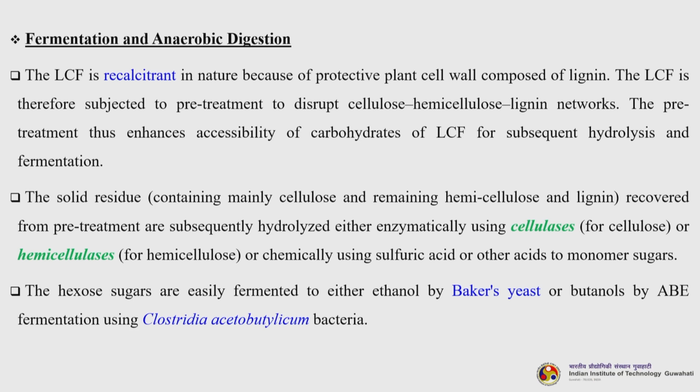The solid residue containing mainly cellulose and remaining hemicellulose and lignin recovered from pretreatment are subsequently hydrolyzed either enzymatically using cellulases, that is for cellulose, or hemicellulases, these are the enzymes, okay, for hemicellulose, or chemically using sulfuric acid or other acids to monomer sugars. The hexose sugars are easily fermented to either ethanol by the Baker's yeast or butanol by the AB fermentation using the Clostridia acetobutylicum bacterial species.